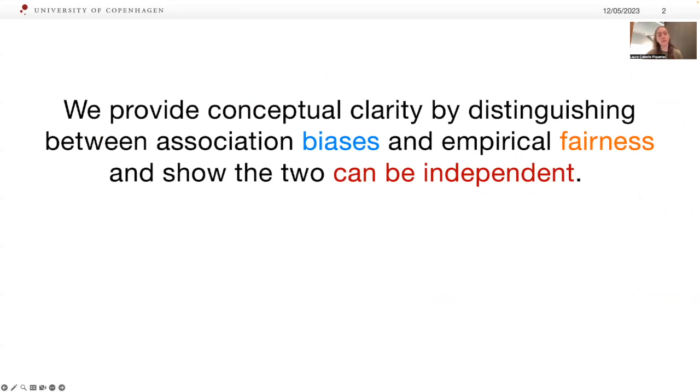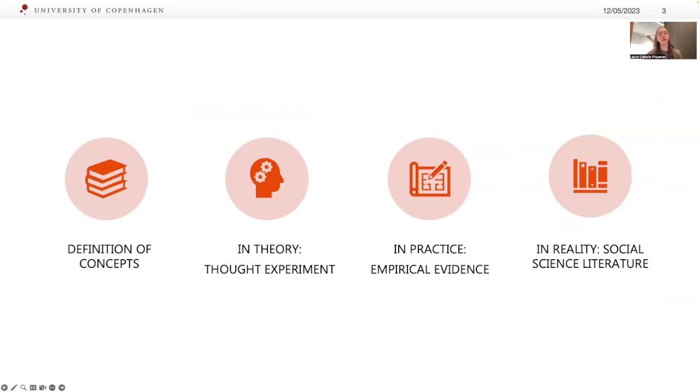How are we going to do that? We will start by providing definitions of these two concepts, and then we will jump into a three-way analysis to show that these concepts can be, in fact, orthogonal, or in other words, that you can modify bias without affecting fairness, or the other way around.